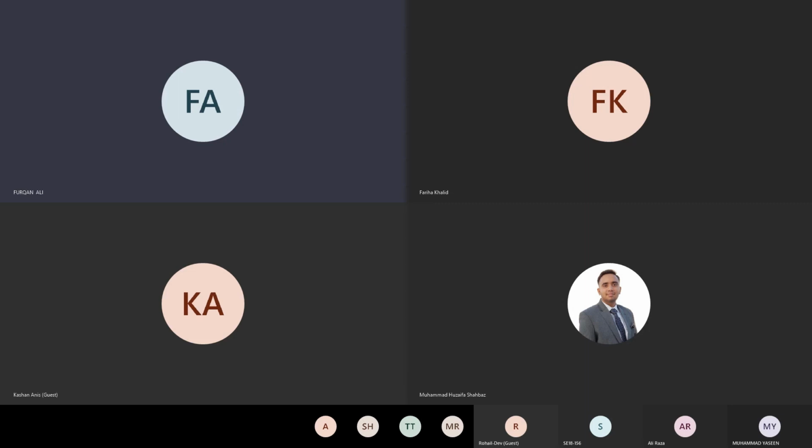Ali Raza, text to speech is a service provided by Azure, which you can use for converting your text to speech. And speech to text is another service which you can use for converting speech to text. So those are two different services.